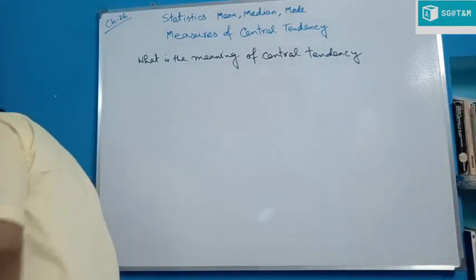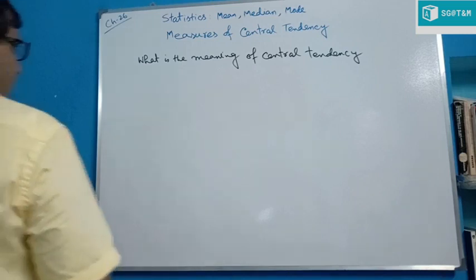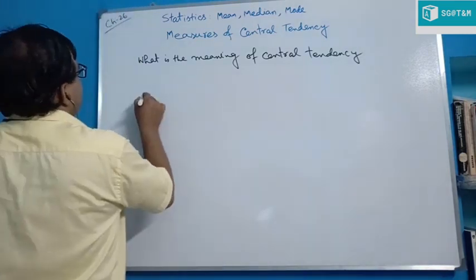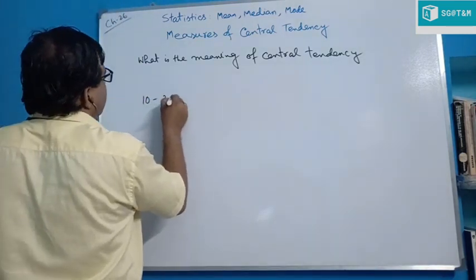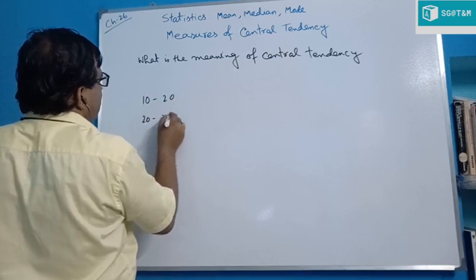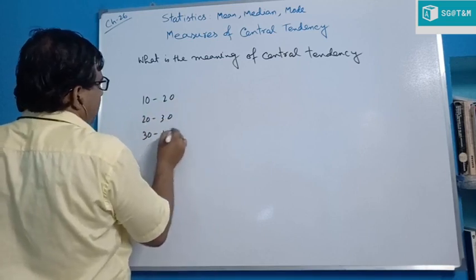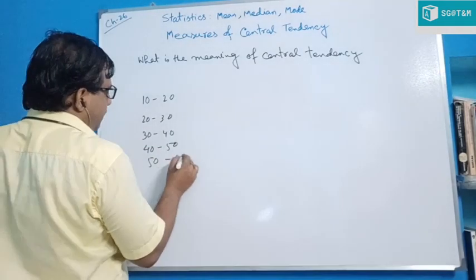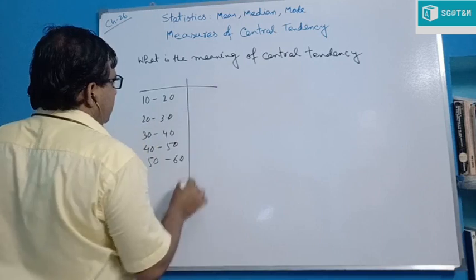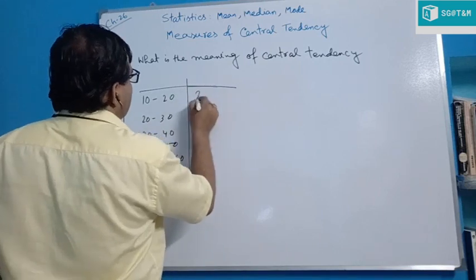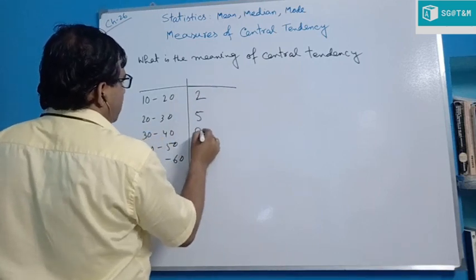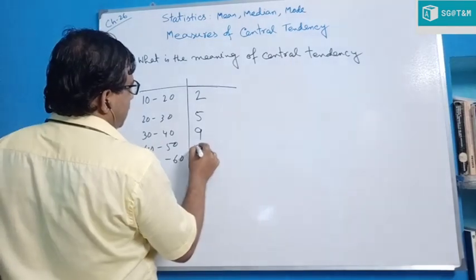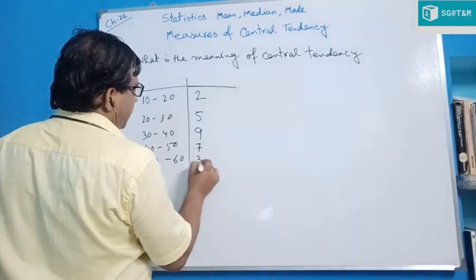If we consider, in class 9 we have already learned the frequency distribution like that: 10 to 20, 20 to 30, 30 to 40, 40 to 50 and 50 to 60. The frequencies are, suppose, 2, 5, 9, 7, 3.